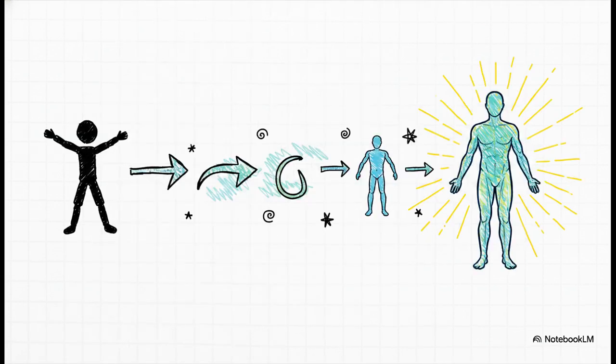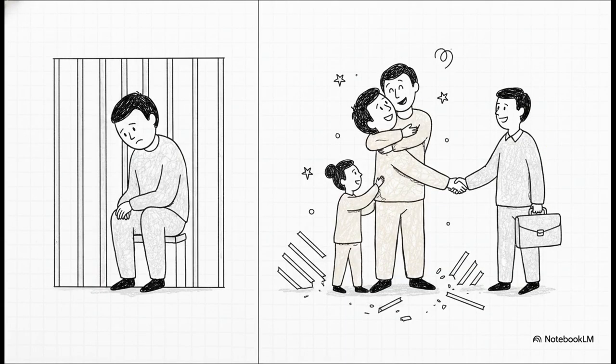Our next key case expands the very definition of what human life actually entails under the law. So in Francis Coralie Mullin, a detainee was heavily restricted from meeting her daughter and her counsel. The issue asked if the constitutional right to life stops at mere physical, animal survival. The Supreme Court explicitly said no way. They ruled that the right to life encompasses the inherent right to live with human dignity, which totally includes mixing and mingling with fellow human beings. When you're writing your exam, make sure to emphasize that this judgment created a constitutional baseline for humane treatment by deeply integrating moral philosophy right into the enforceable text of Article 21.